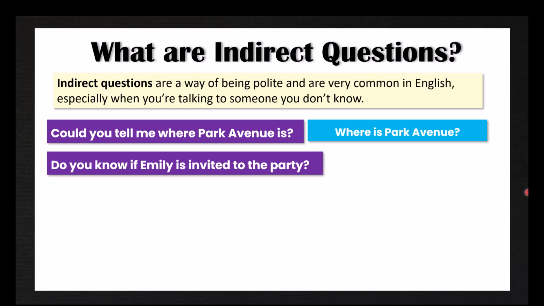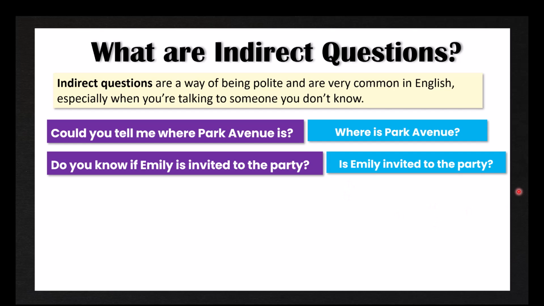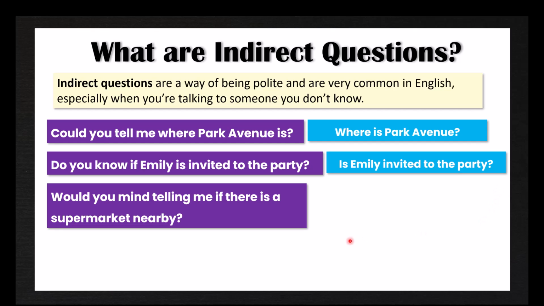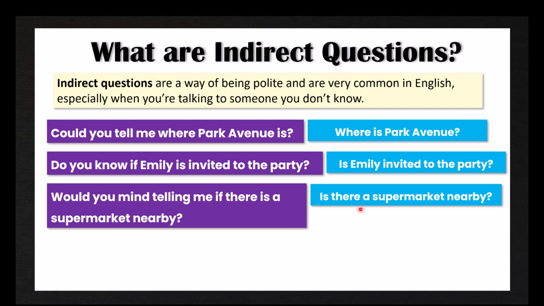So the direct question would be, is Emily invited to the party? Another example, would you mind telling me if there is a supermarket nearby? Again, this is a question within a question. Would you mind telling me? However, my real question is about the location of the supermarket. So the direct question would be, is there a supermarket nearby?